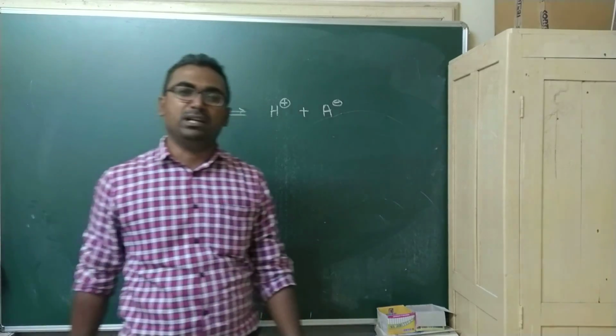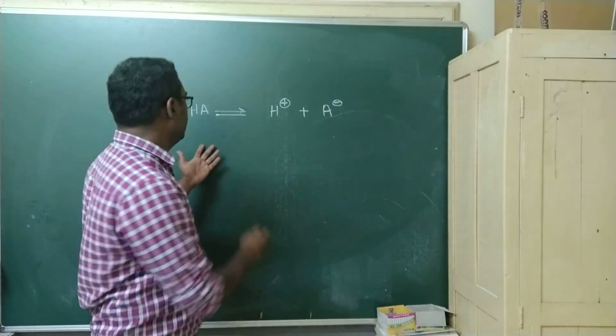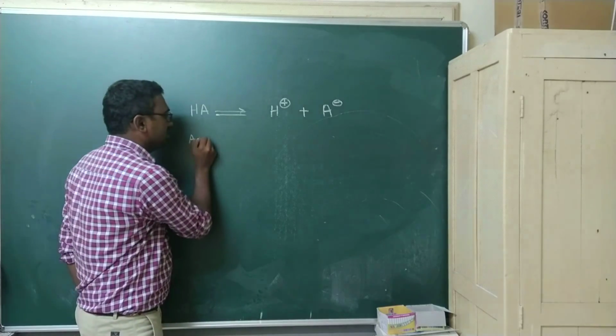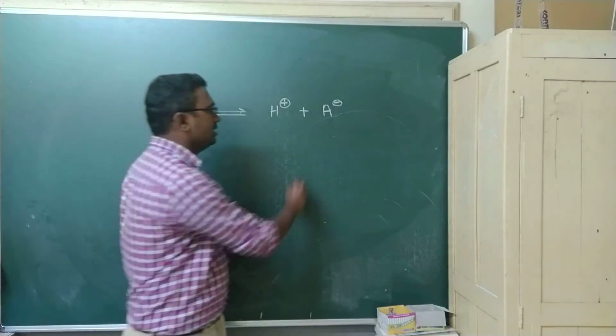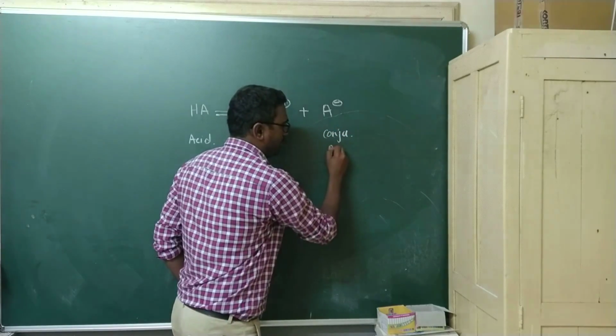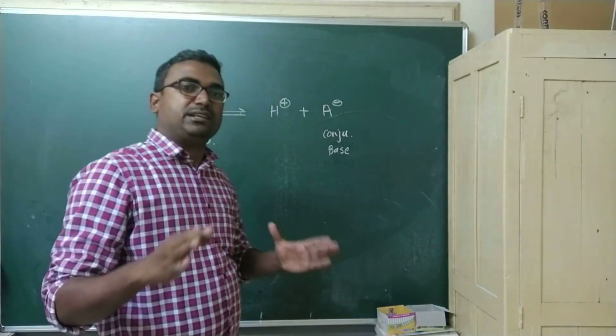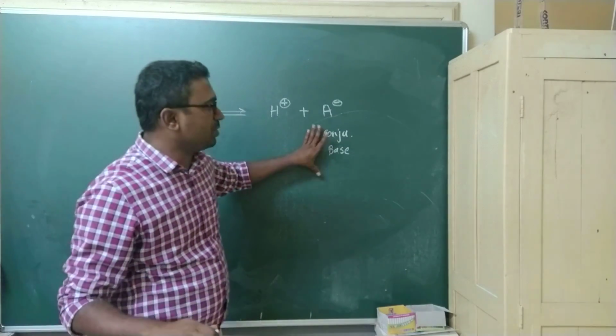Here HA is the acid and A minus is the conjugate base. All the things are related to the stability of the conjugate base.